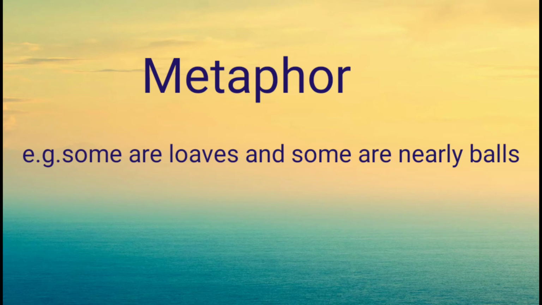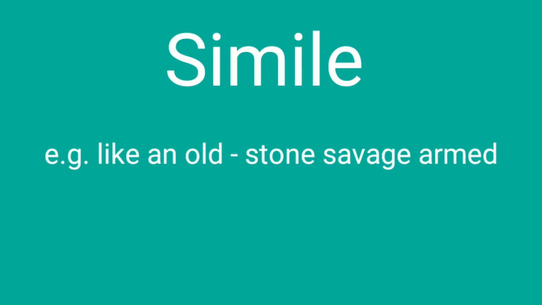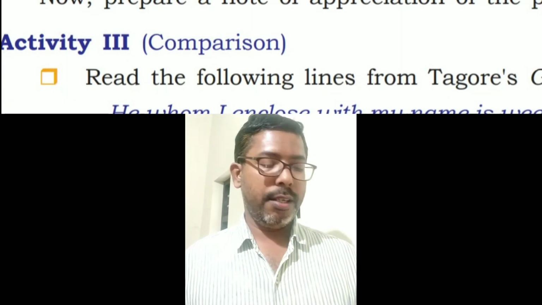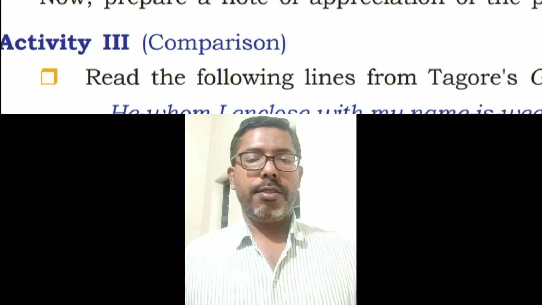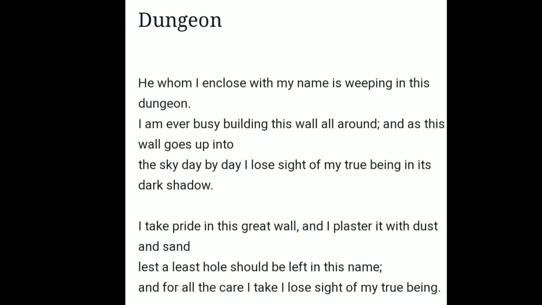Then language and structure. Okay, so you can easily follow the language of the poet here. I think this is a type of symbol presentation. Anyway, so you have to speak about this language part also in your appreciation. Okay, so after you have answered these questions, by consolidating all these points, you can have a good appreciation. Let us go to activity 3. The third activity is comparison. See, for this item you are given a poem here, right?